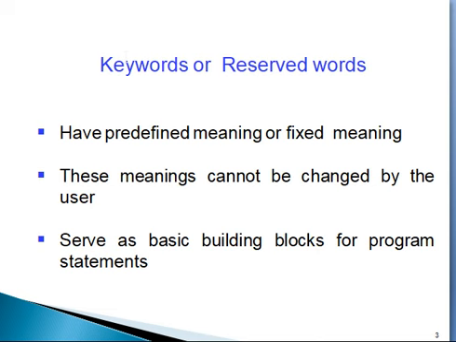The keywords have predefined or fixed meaning. These meanings cannot be changed by the user. They serve as basic building blocks for program statements. In C language, there are 32 keywords.